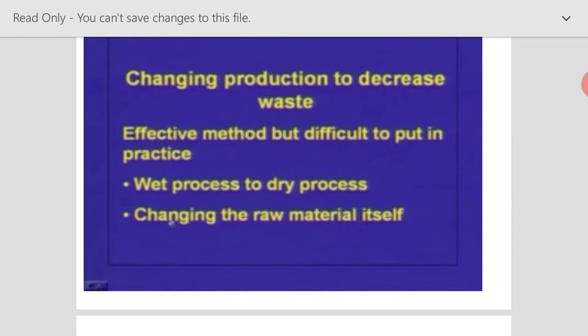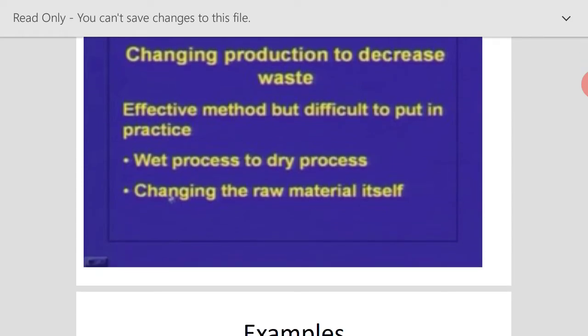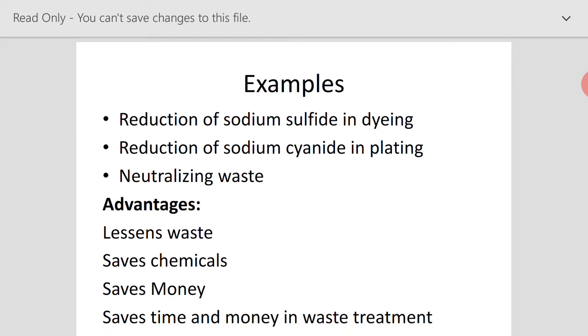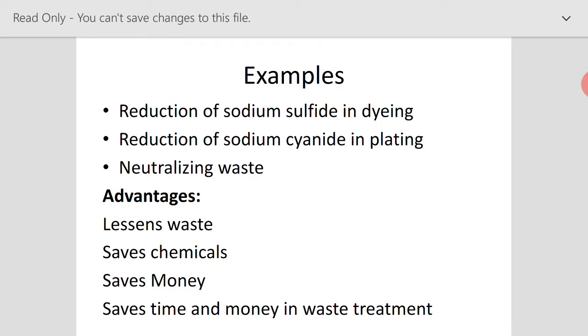So for this, what we can do is make slight, small changes in the raw materials or chemicals so that it will not affect the production process, but it will reduce the amount of pollutant discharged in the wastewater. For example, we can use a dry process instead of a wet process, so the amount of wastewater coming out from the industry will be reduced. Similarly, we can change the raw material. For example, in dyeing industries, we can reduce the sodium sulfate. Similarly, in the plating industry, we can reduce the sodium cyanide. Automatically, the amount of this waste going into the wastewater will be reduced.